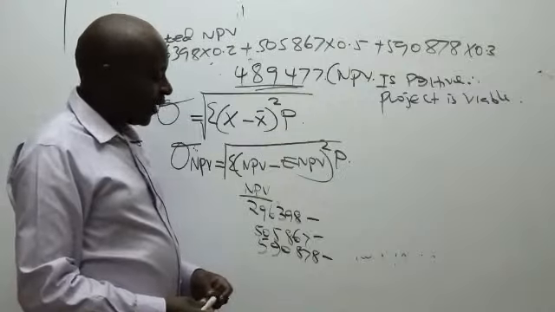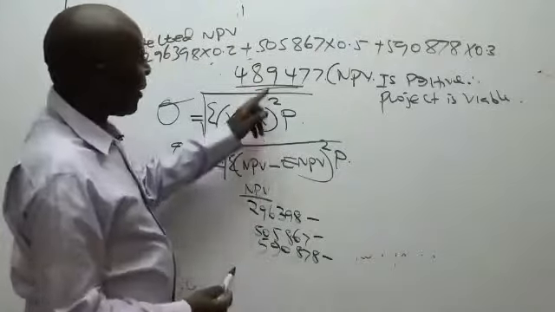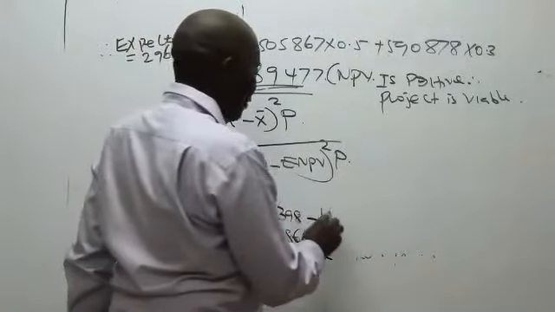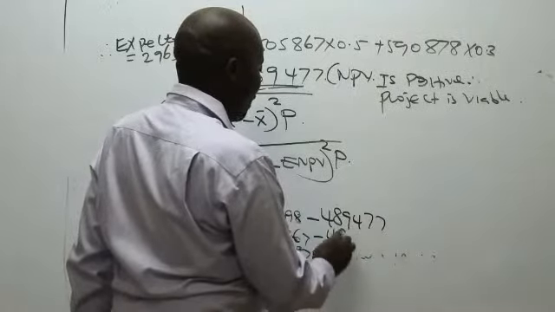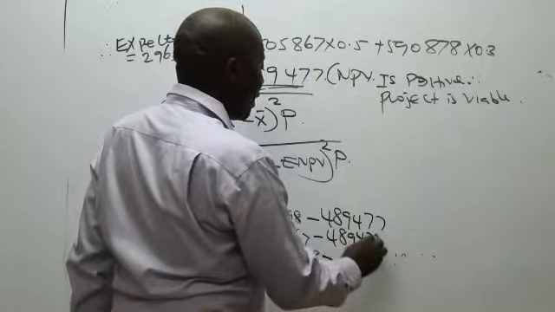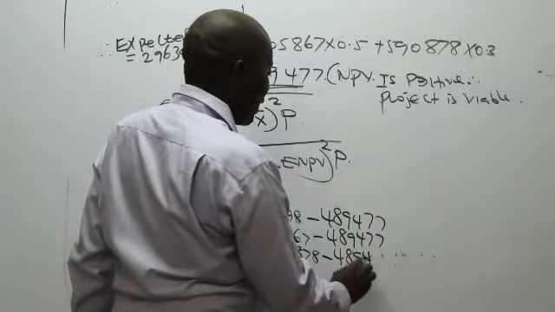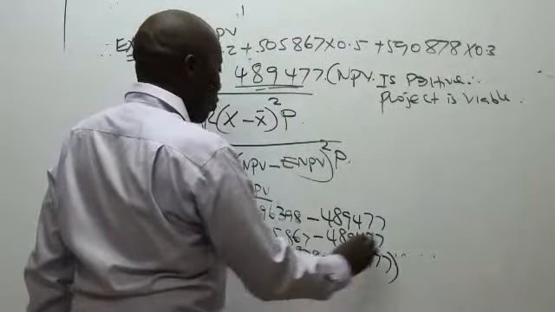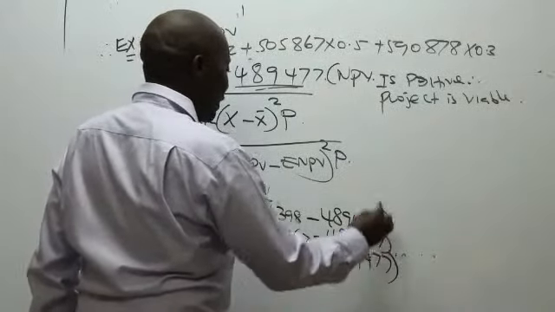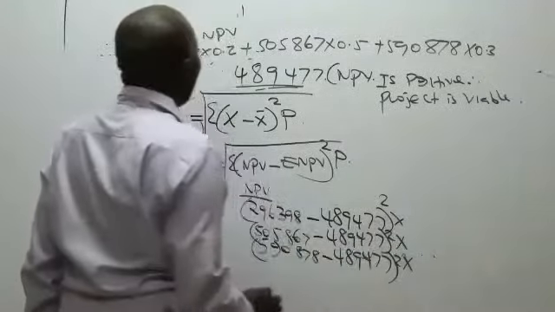Is there anybody who is able to see the expected net present value? We had it here: 489,477. This one does not keep on changing. It stays the same. And then you come here and square whatever numbers you get. You square them times their corresponding probabilities.